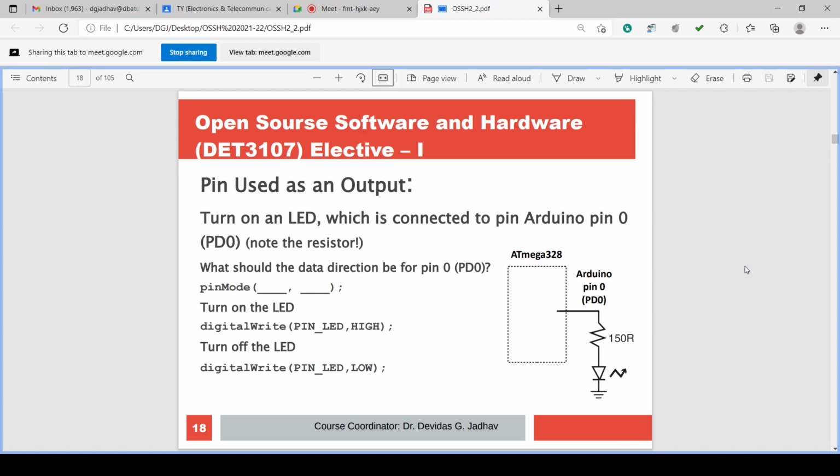Then we have seen the connection of the external LED, suppose external circuitry LED, and in that connection we have seen how to connect the LED with some additional series resistor. Okay.